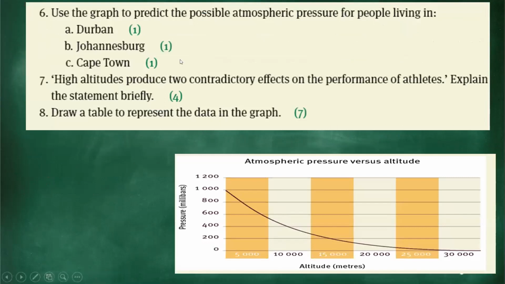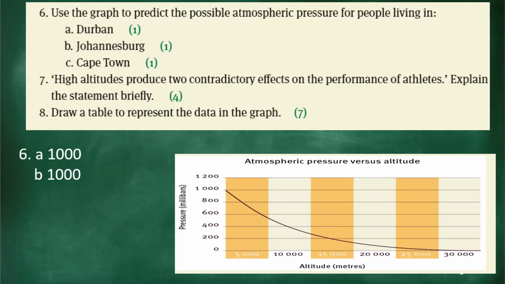And then question 6, use the graph to predict the possible atmospheric pressure for people living in Johannesburg. So here you need to compare probably the altitudes in Durban, Johannesburg, and Cape Town to be able to work out exactly what the atmospheric pressure could be. So we'll need to take note and search on the internet the altitudes in those areas. Then you'd find that the pressure would most likely be around 1,000 millibars in Durban. Same with Johannesburg, there'll be about 1000 millibars in Johannesburg.